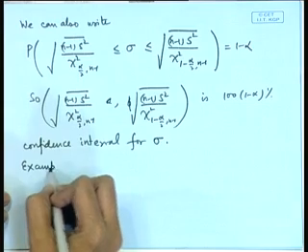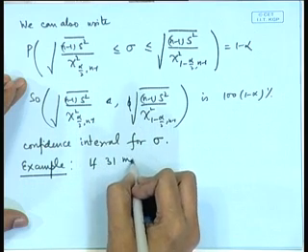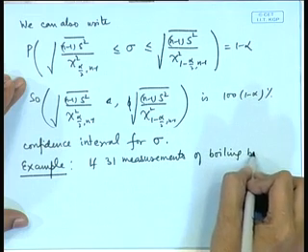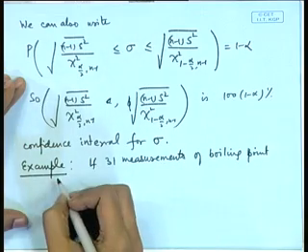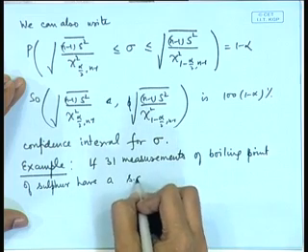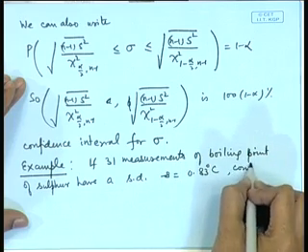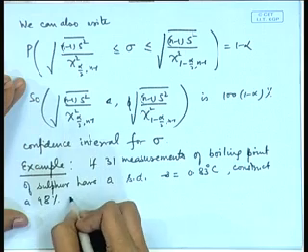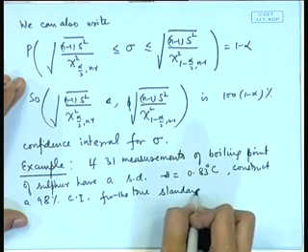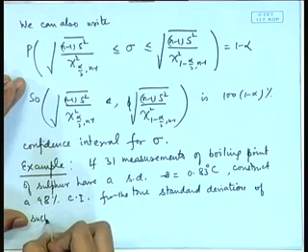Let me do one example here. If 31 measurements of boiling point of sulfur have a SD, that is S equal to 0.83 Celsius, construct a 98% confidence interval for the true standard deviation of such measurements.